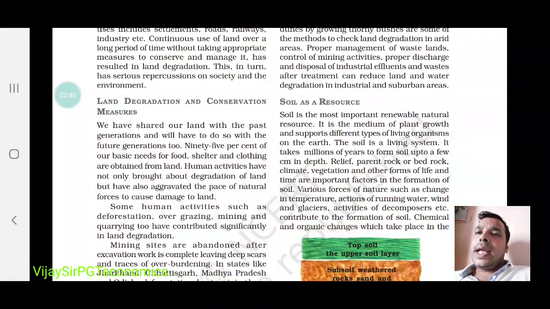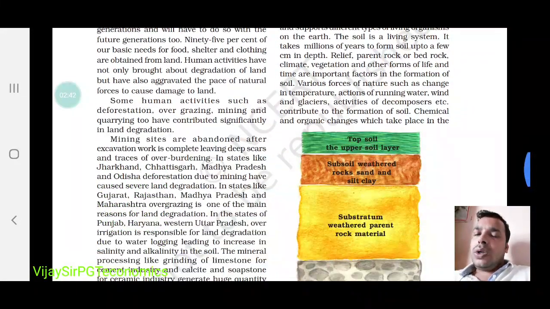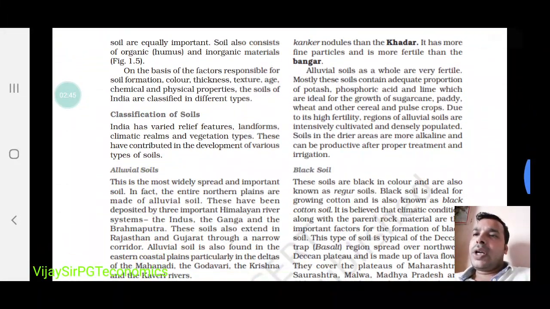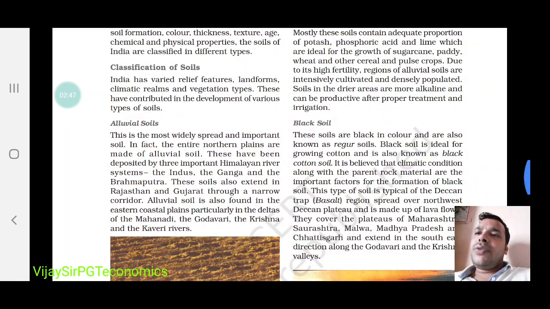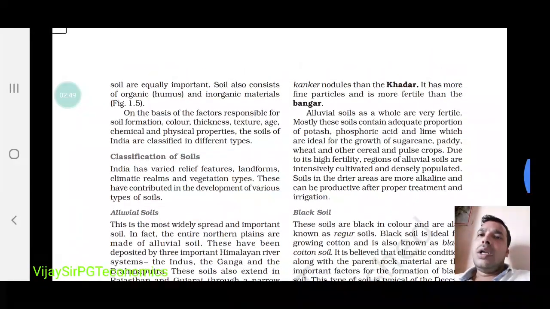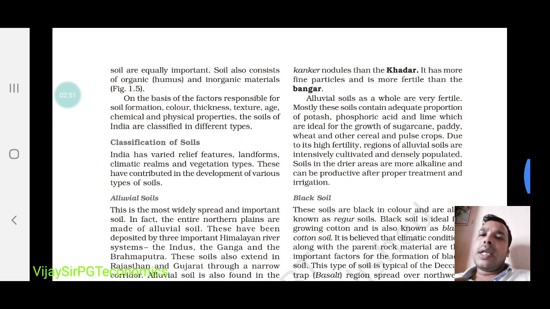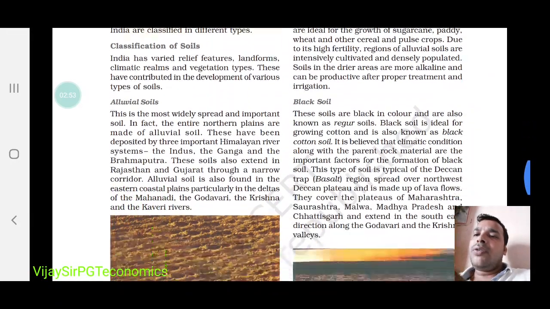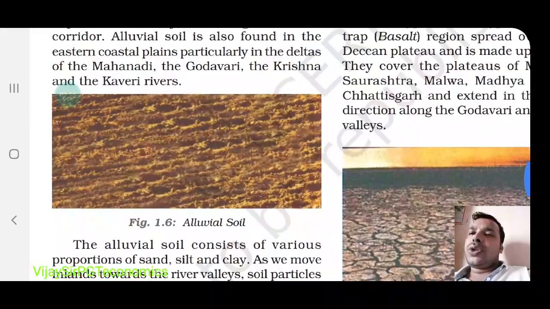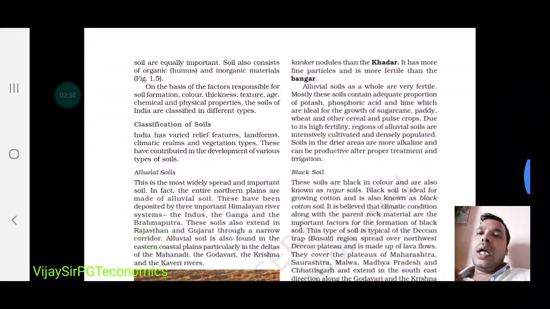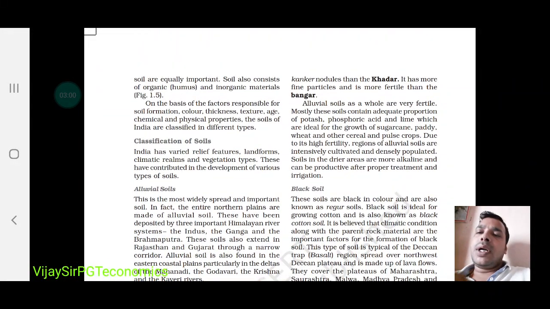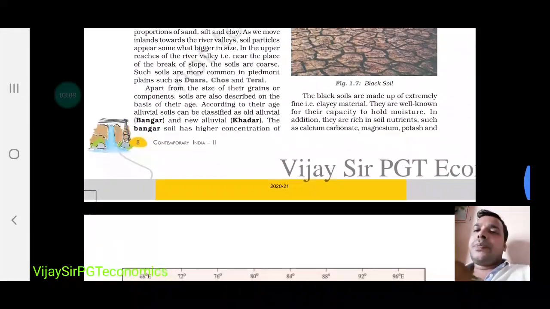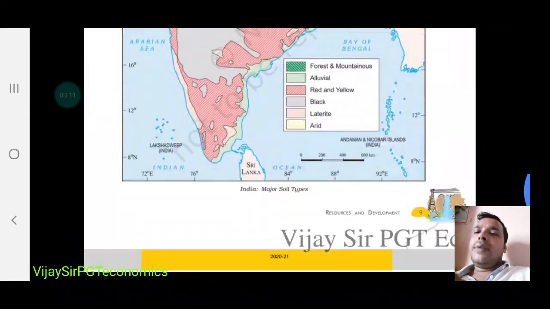The next is soil as a resource, how we are going to use soil, the different types of soil. Classification of soils: alluvial soil, black soil. Black soil is also known as regur soil. Alluvial soil you can look at in this picture. And khadar and bangar: khadar has more fine particles and is more fertile than bangar.